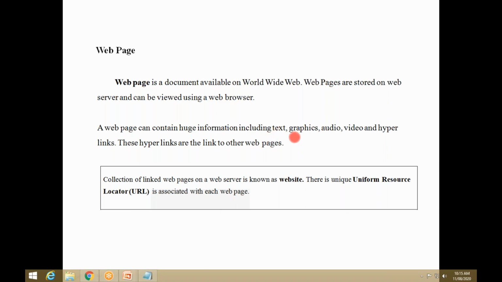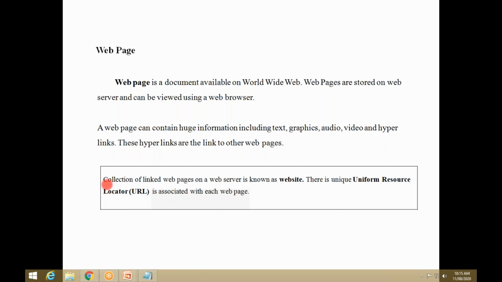These are some text and graphics. Graphics are things like background color, and it may be images. Some web pages contain audio also, video, and hyperlinks. Hyperlinks mean buttons that establish a connection to the next pages. That is called hyperlinks.